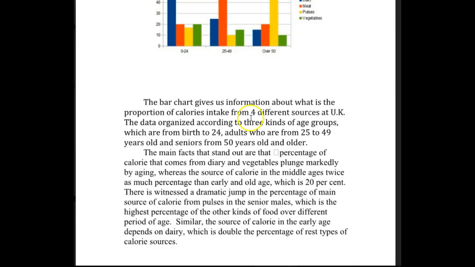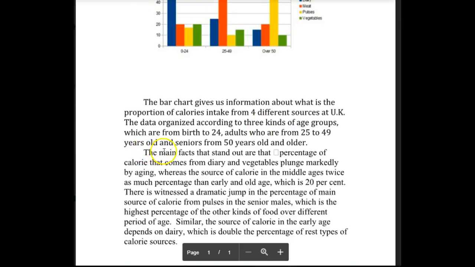The data is, here you need passive voice, is organized according to 3 different age groups, not kinds of age groups, but 3 different age groups, which are from birth to 24, adults who are from 25 to 49 years old, and seniors from 50 years old and older.